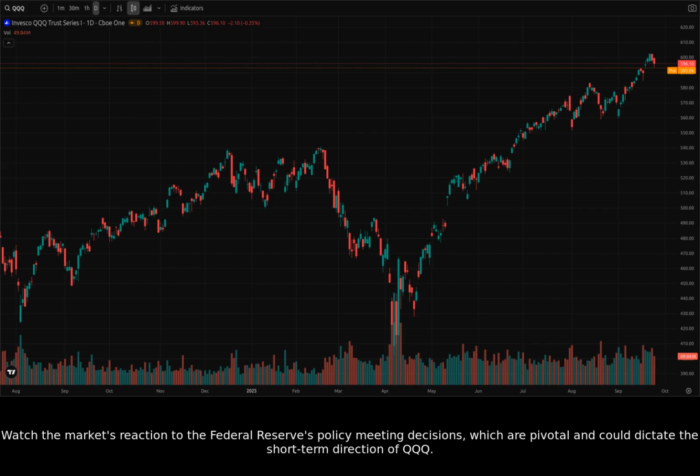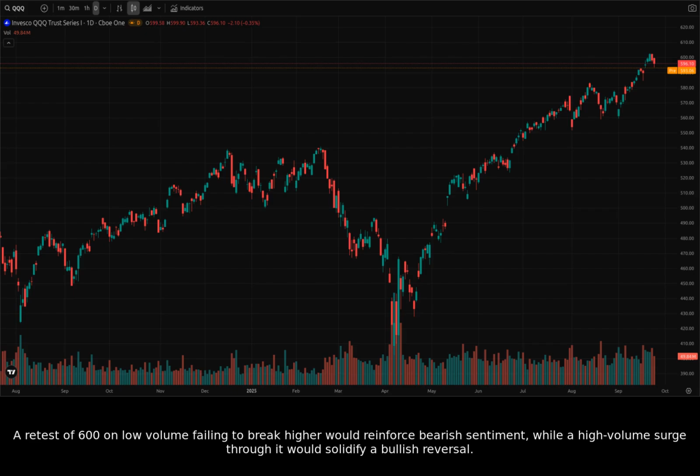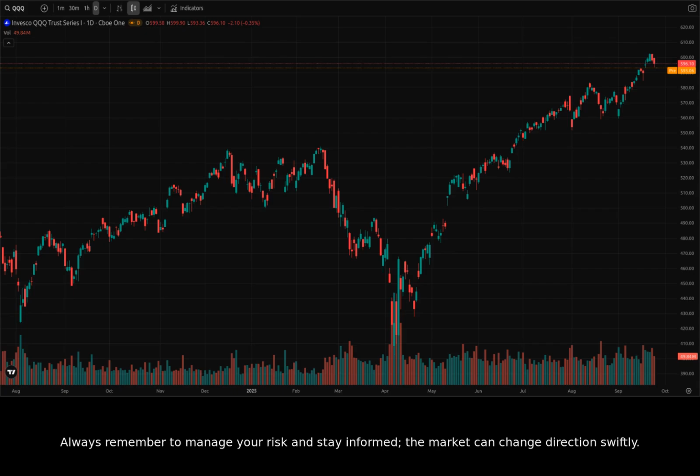Watch the market's reaction to the Federal Reserve's policy meeting decisions, which are pivotal and could dictate the short-term direction of QQQ. Pay close attention to daily and hourly candlestick patterns and trading volume around these key levels to gauge conviction. A retest of 600 on low volume failing to break higher would reinforce bearish sentiment, while a high-volume surge through it would solidify a bullish reversal. Always remember to manage your risk and stay informed. The market can change direction swiftly.